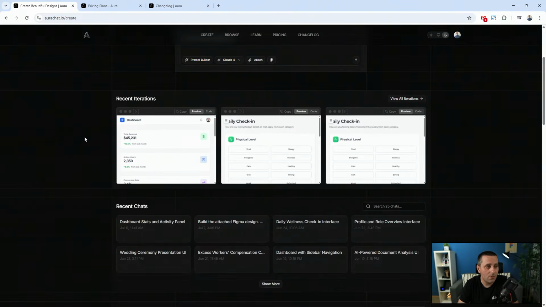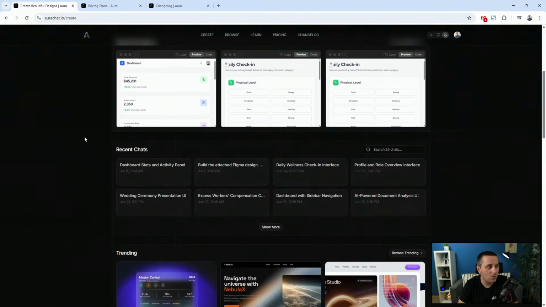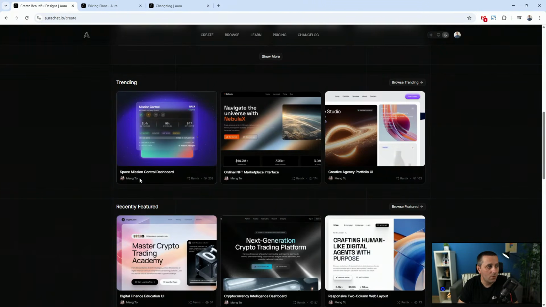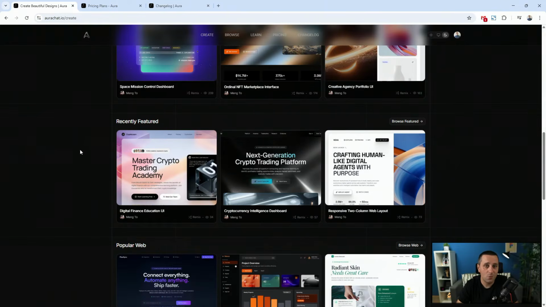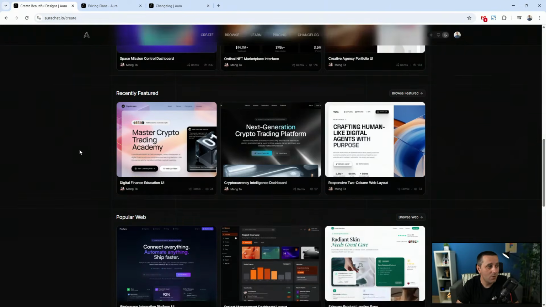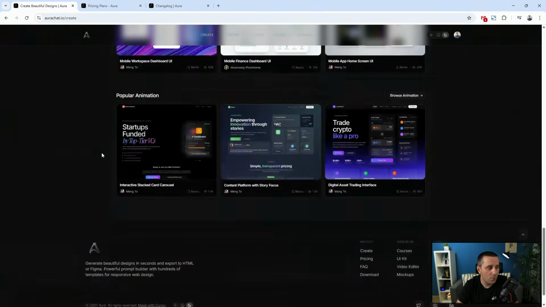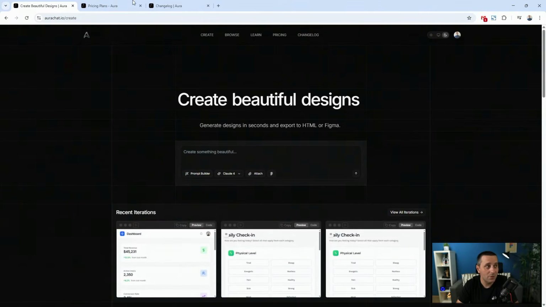Below we have iterations, and what I created so far. You have your recent chats, then you have trending, and it's usually from Meng To, because as I said, he's the one created this tool, and he's extremely active in creating, updating new inspiration, new tools, new sections for you to copy, which we'll come to in a second. Then you have what's been recently featured, what's been popular for the web, popular for the mobile, and popular animations, because you can also include animations inside.